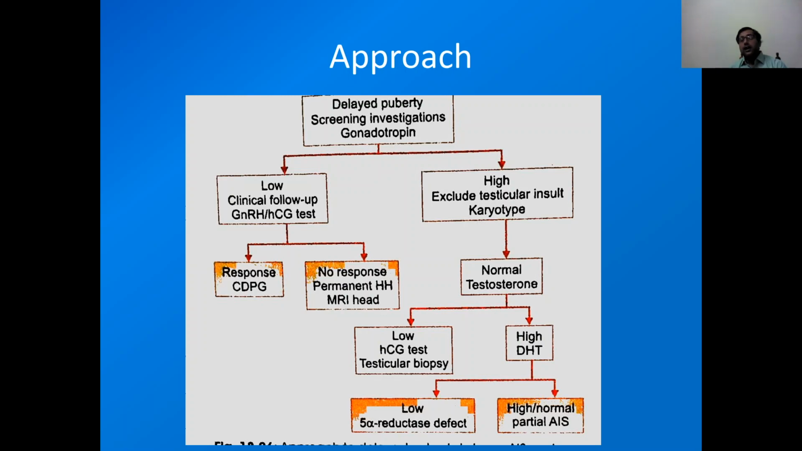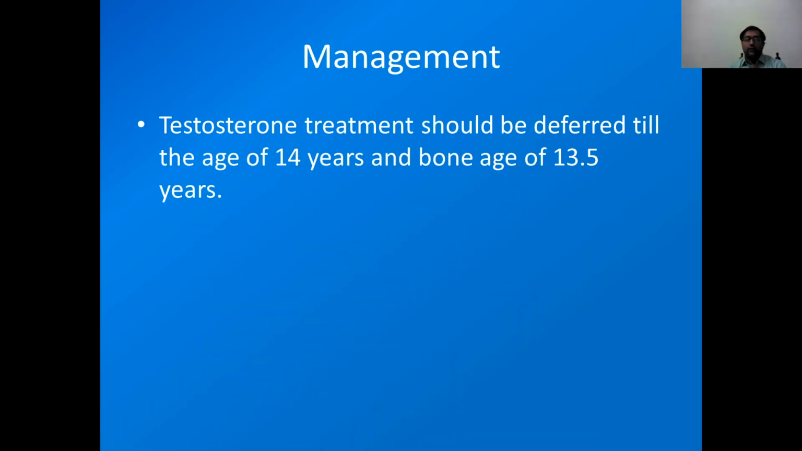Then if there is high gonadotropin, we have to rule out testicular insult. If the testosterone level is low, then we have to do an HCG test. If it is high, then we have to check dihydrotestosterone. If it is high or normal, okay, and if it is low, then it is due to 5 alpha reductase deficiency.